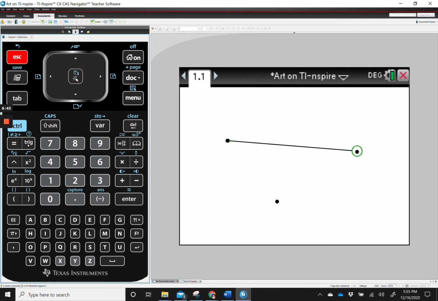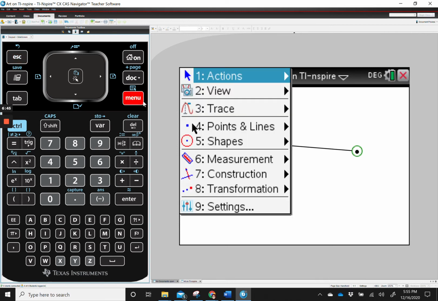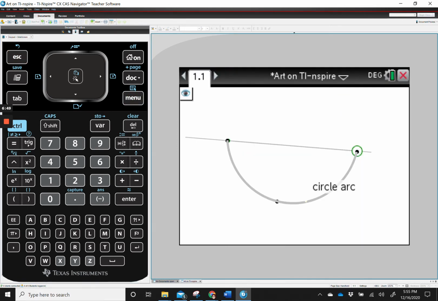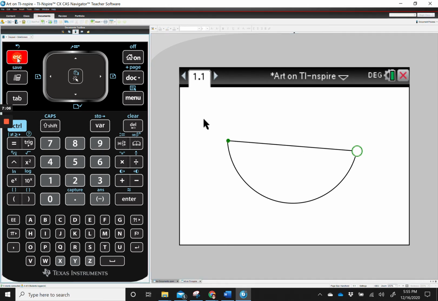So if I want to change that again, I can go into menu, actions, hide show, and you can click on anything that's grayed out and bold it so it'll show up again. You can click on anything you want to hide, and when you press escape, anything that is currently grayed out will then be hidden. So that's how you can hide things besides deleting them.